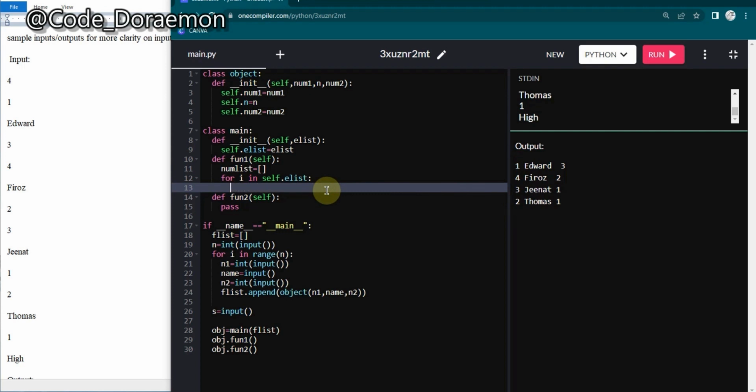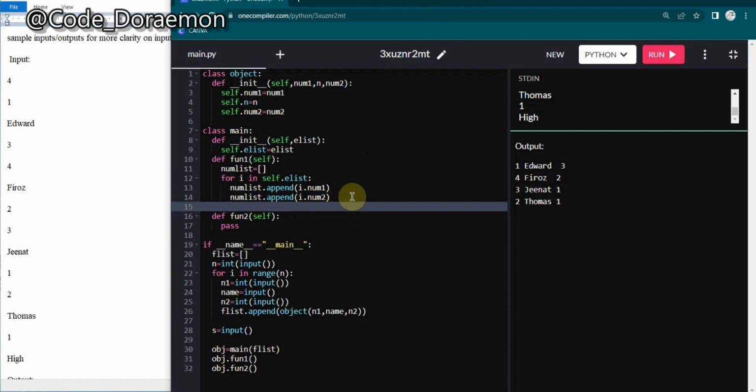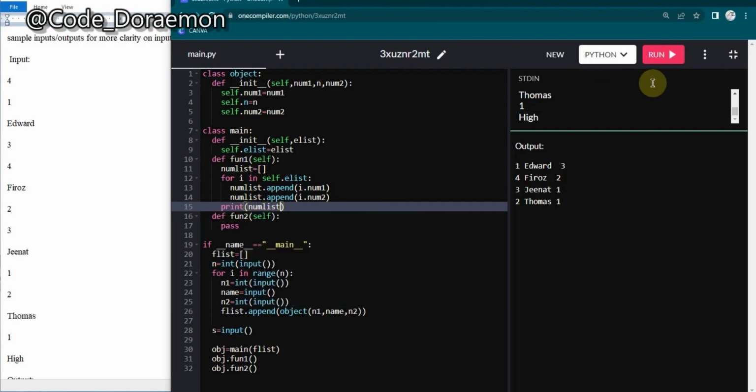So I'm going to write numList.append of i.num1, and here again I'm going to just copy paste it. Coders love copy pasting. Just change it into num2. So now our numList will have all the numbers. Let's print and see. Print of numList, and let's check. Yeah, so now we have all the numbers.